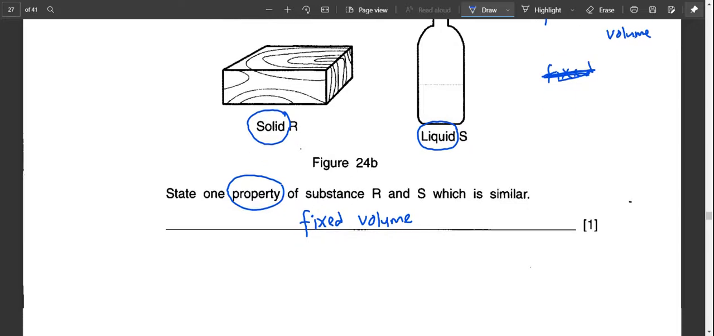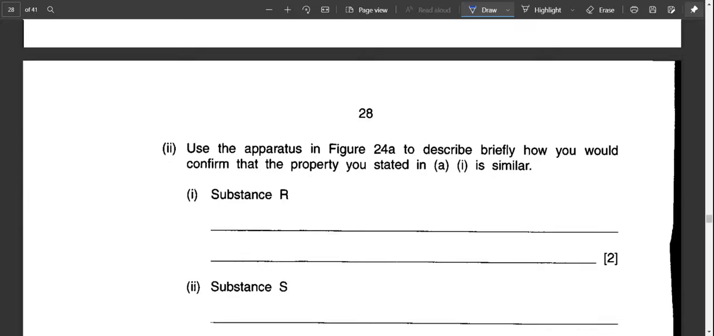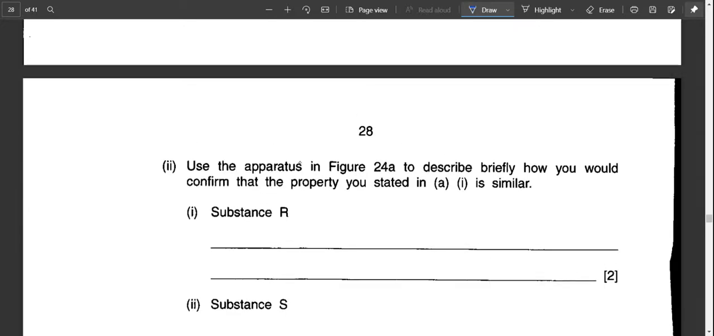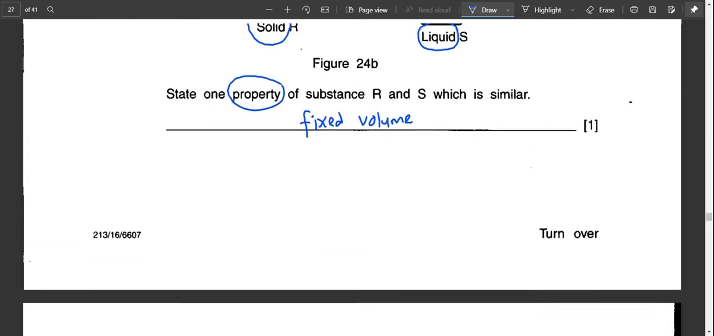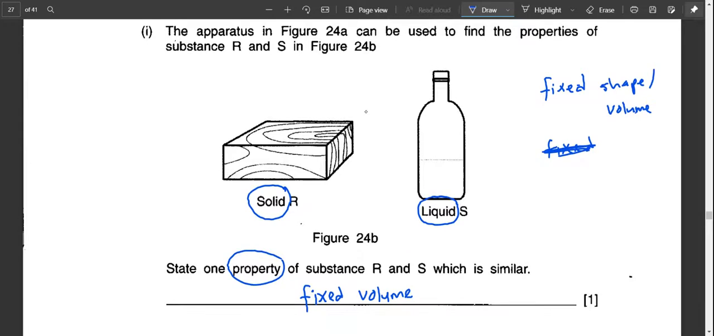Next one, use the apparatus in figure 24a to describe briefly how you would confirm the property you stated in A1 is similar. So here the keywords are: apparatus in figure 24a, describe briefly how you would confirm the property you stated in A1 is similar. So in order to compare the volume between these two things, you have to look at the object.